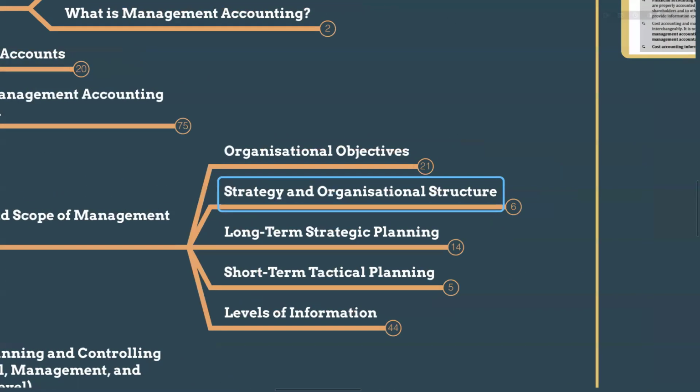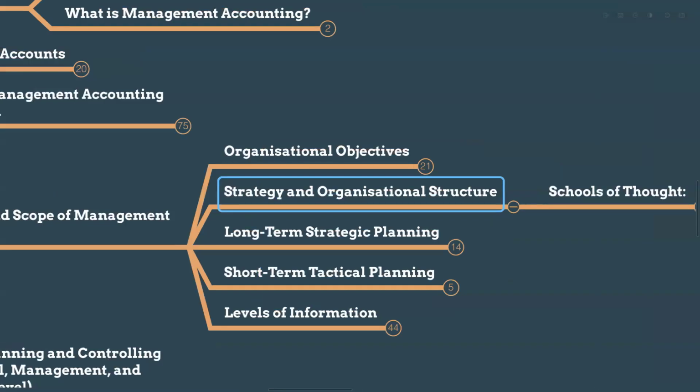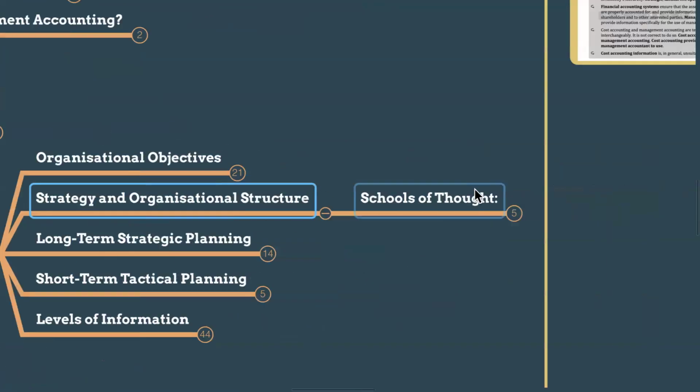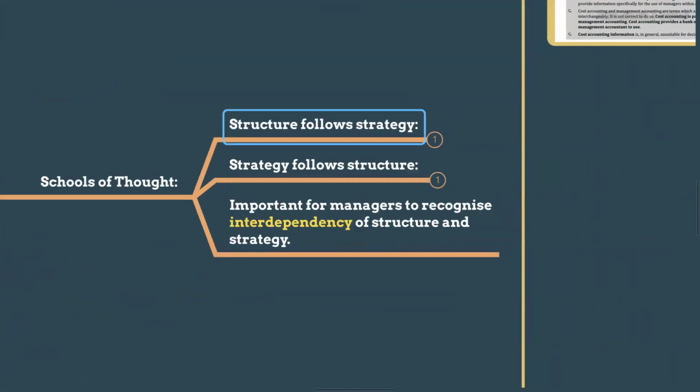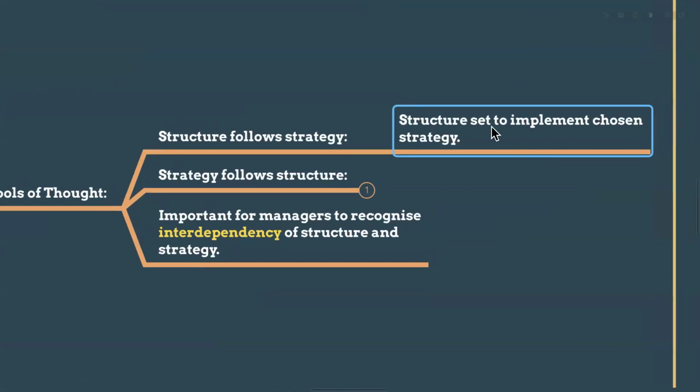And strategies and organizational structures are an important topic. In the school of thought, there are two views: structure follows strategy, and strategy follows structure. Structure follows strategy means the structure is set to implement the chosen strategy. First we focus on structure, how our organization is structured.